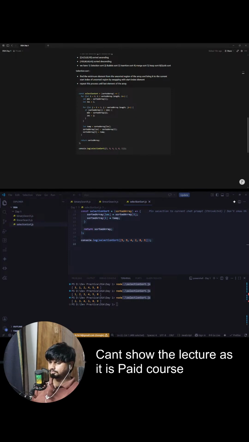Compare these two elements. Are they correct? Yes. Are they correct? No. Swap them. 6, 10. Are they both correct? Yes. Are they both correct? Yes. Out of the array, we can stop.